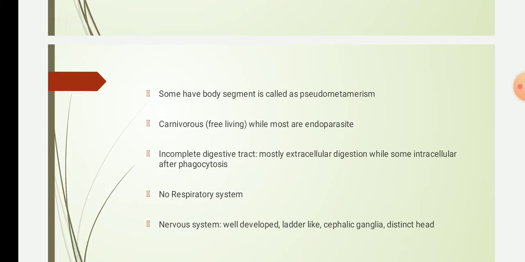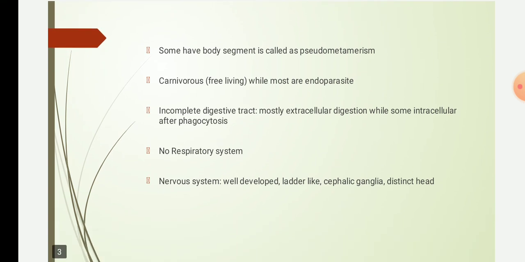They have a segmented body, also known as pseudometamerism. For example in tapeworm, the segmented body part is called a proglottid, and this proglottid can help in reproduction, that is asexual reproduction. The free living ones are carnivorous, whereas most of the organisms that belong to the phylum Platyhelminthes are parasitic forms. The parasitic form shows an incomplete digestive system.